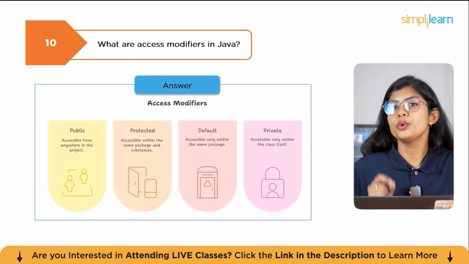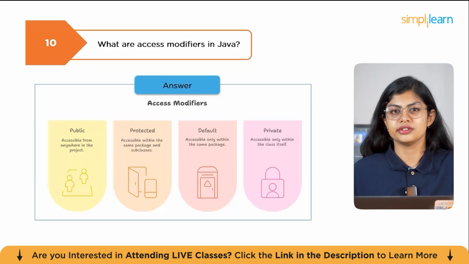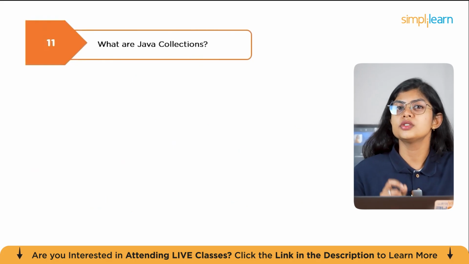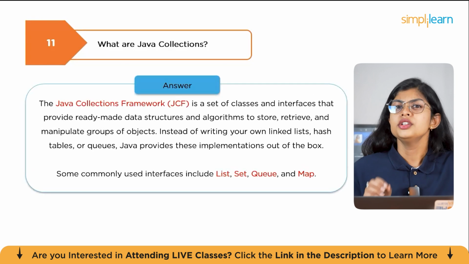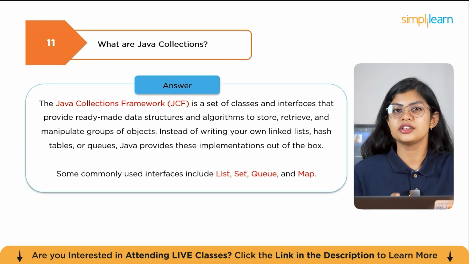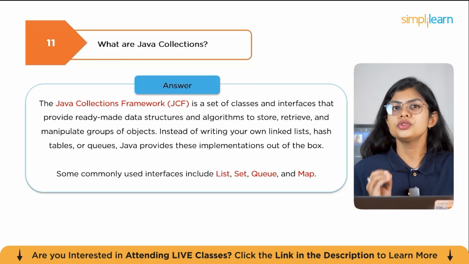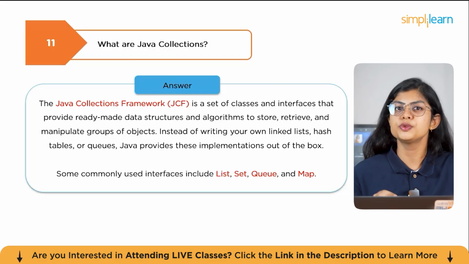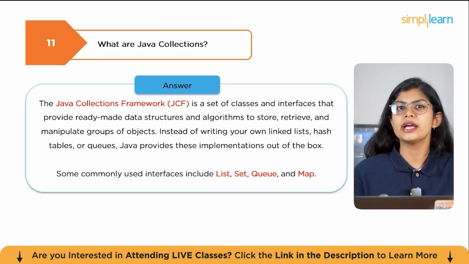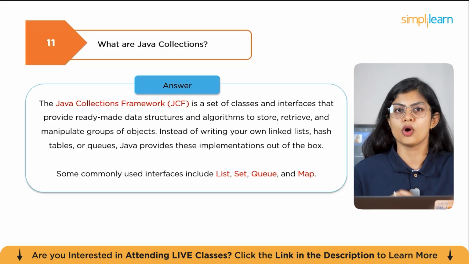Next, we'll be moving on to the intermediate level of Java questions. Here, the first question is, what is the Java Collection Framework? The Java Collection Framework, which is JCF, is a set of classes and interfaces that provide ready-made data structures and algorithms to store, retrieve, and manipulate groups of objects. Instead of writing your own linked lists, hash tables, or queues, Java provides these implementations out of the box. Some commonly used interfaces include List, Set, Queue, and Map.